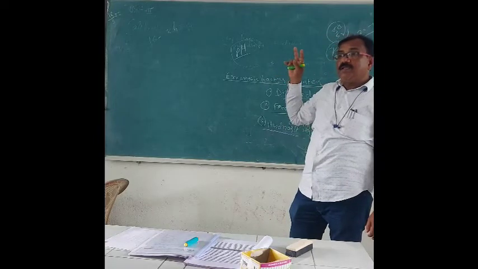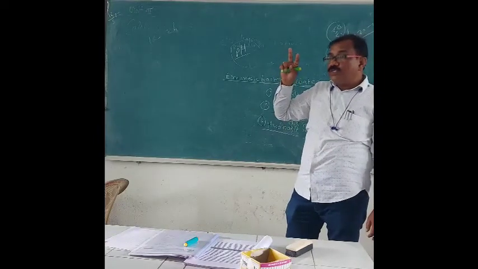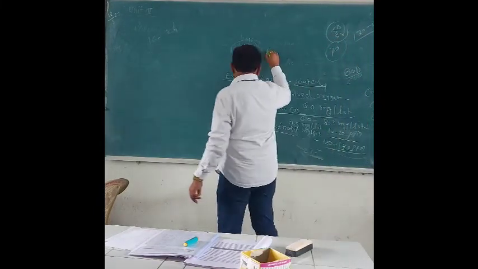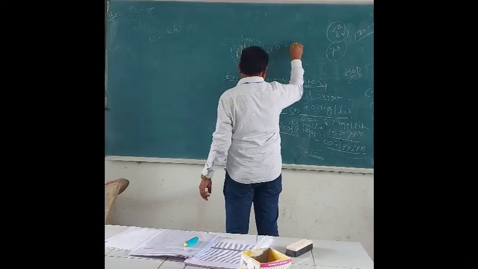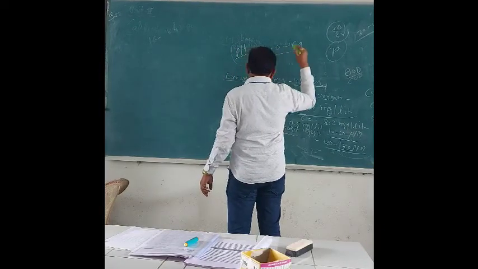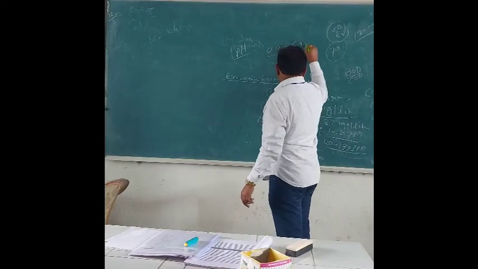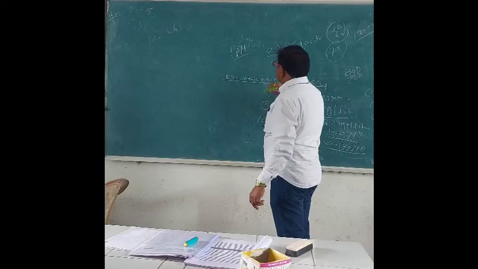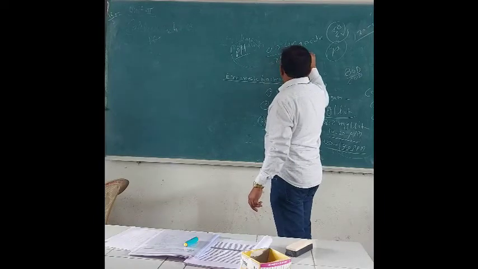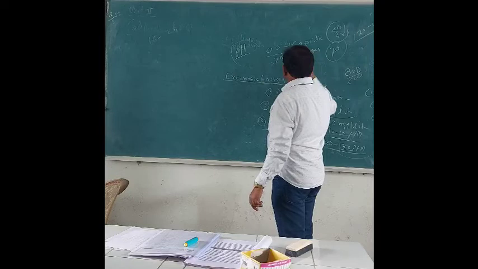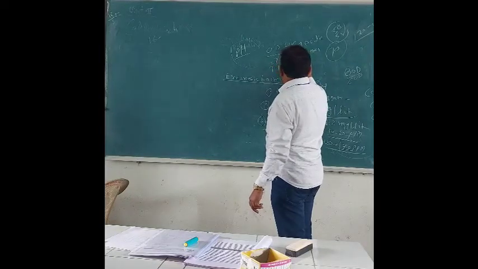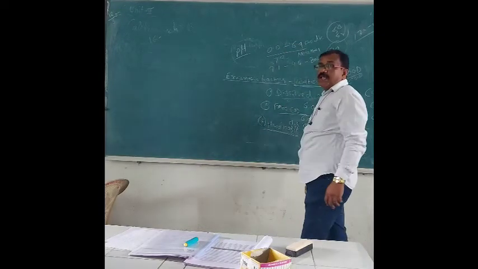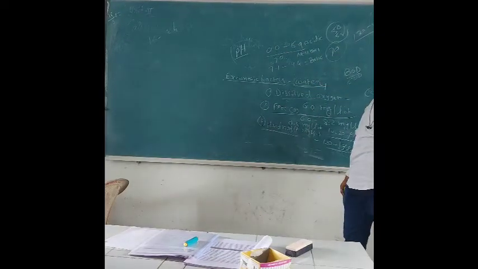Acidic range is 0 to 6.9. Neutral is 7.0. From 7.1 to 14 it is basic, also called alkaline.